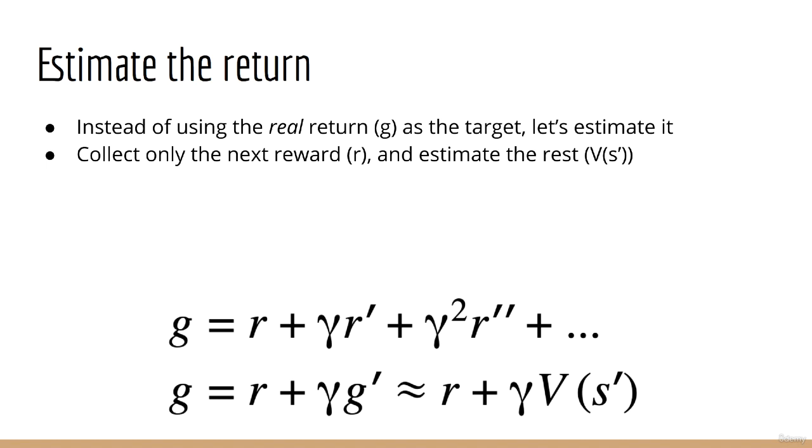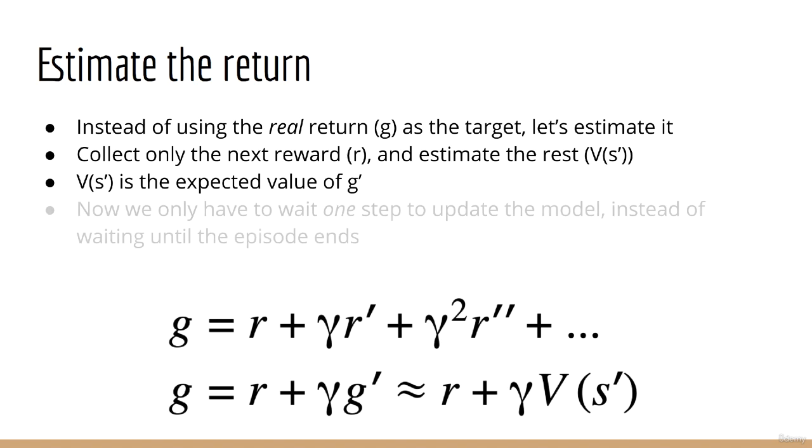So instead of using g equal to r plus gamma times the next reward plus gamma squared times the next reward and so on, we recognize that g is just equal to r plus gamma times the next return g prime. But g prime has the expected value v of s prime. So we instead just say g is approximately equal to r plus gamma times v of s prime.